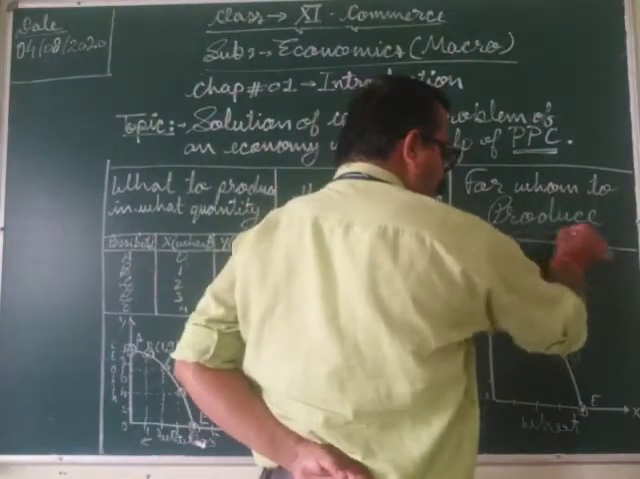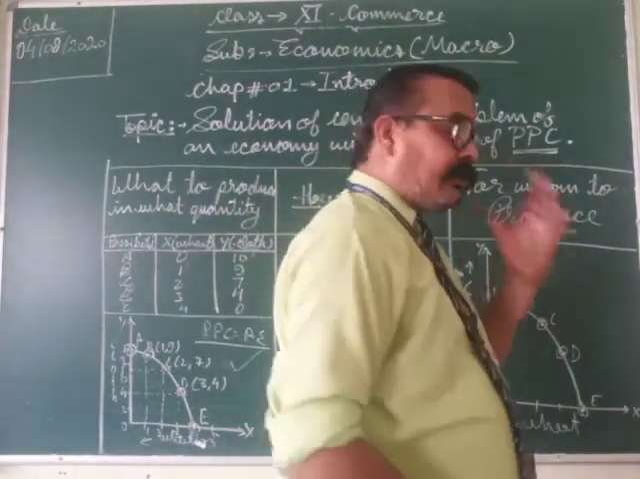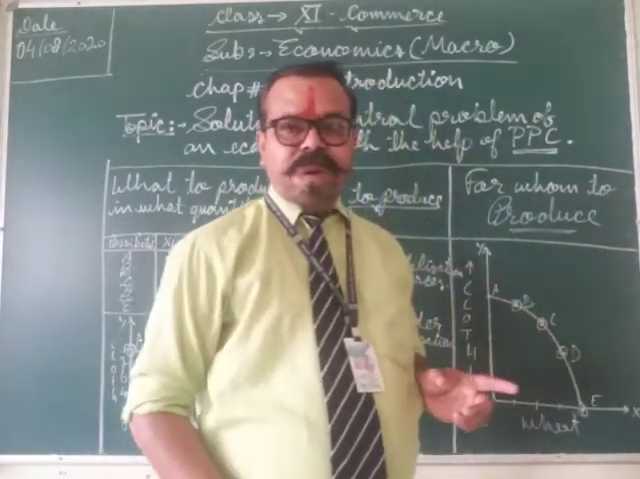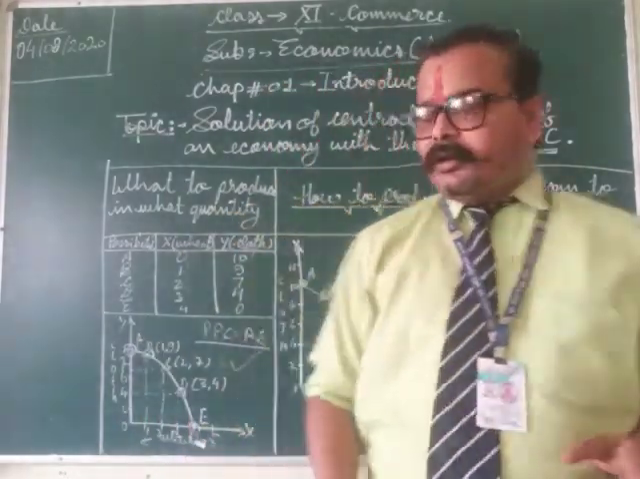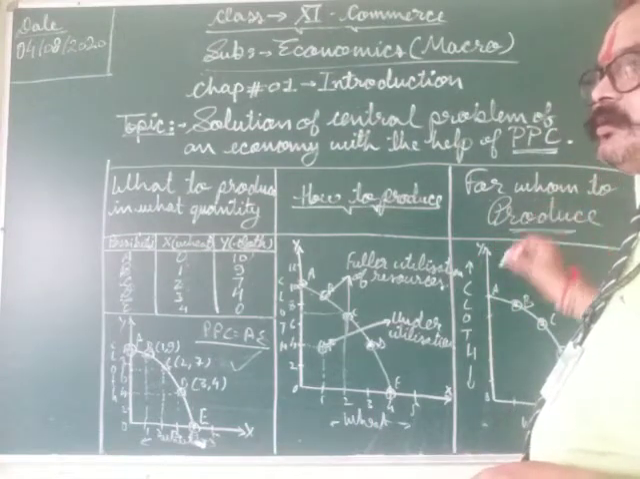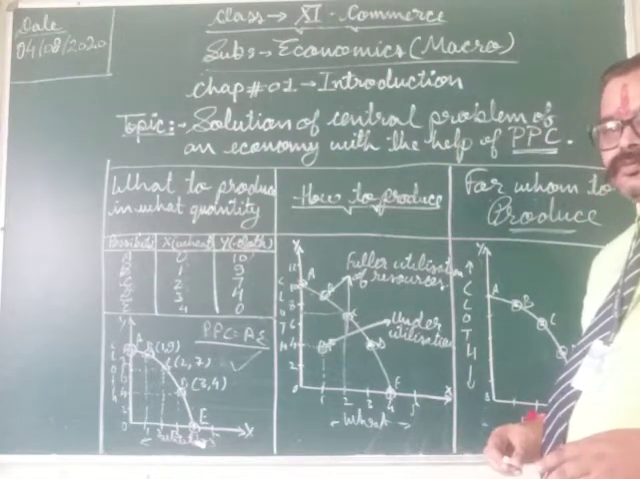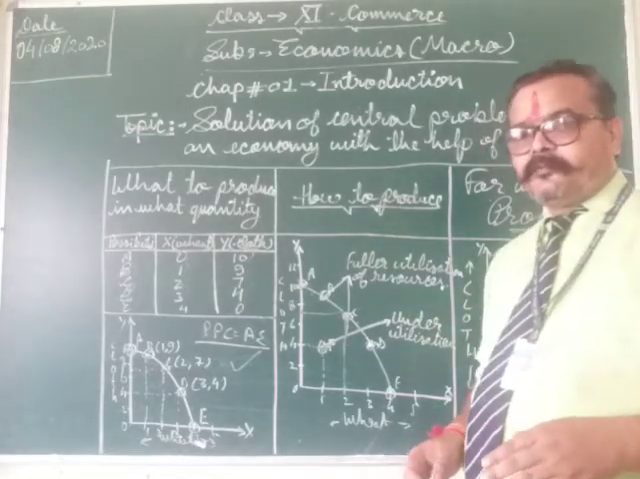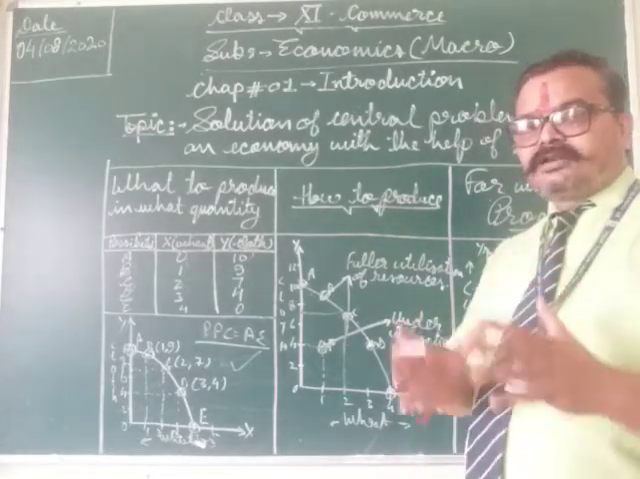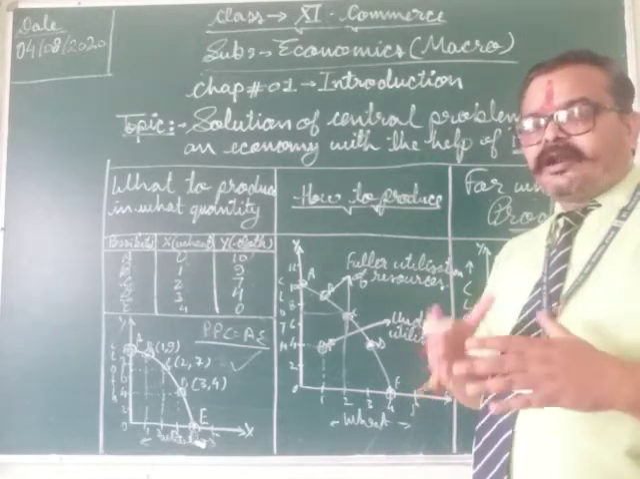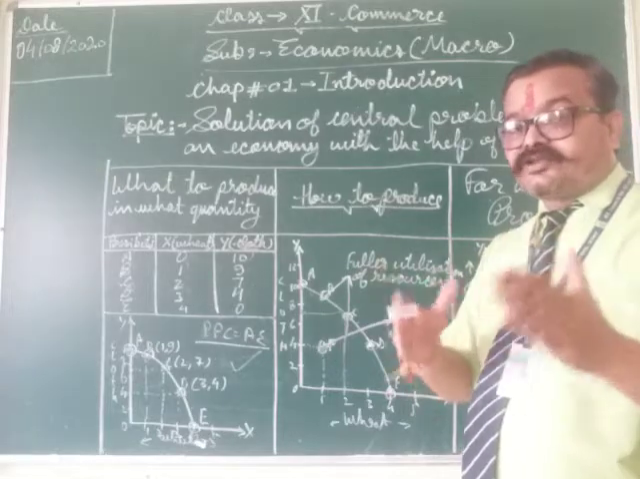Now students, next one is for whom to produce. Now this problem, students, relates to the distribution of production or the income between or among various factors of production.